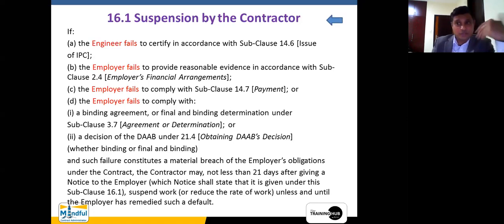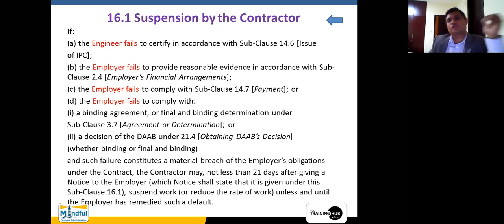Why is it going beyond the periphery of that one? The contractor may have to pay for the subcontractors. Okay, the contractor may have to fund his head office. But here, if this certification has not been done within the time stipulated, the contractor has a right to suspend, right? Then it says the employer fails to provide reasonable evidence in accordance with subclause 2.4.